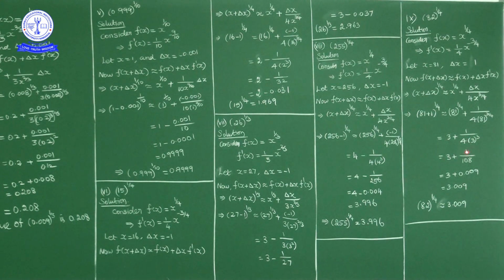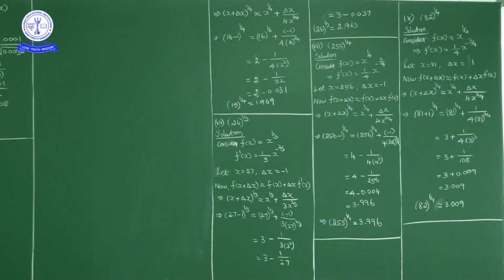So we have 3 plus 1 upon 108. 1 upon 108 is 0.009. So 3 plus 0.009 is approximately equal to 3.009. So 82 power 1 by 4 approximate value is 3.009.